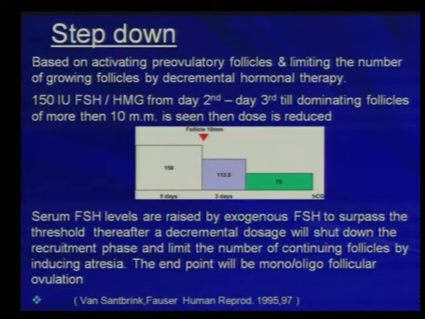Coming to the step-down protocol, it is based on activating the pre-ovulatory follicle and limiting the number of growing follicles by decremental hormonal therapy. 150 IU of the gonadotropins, either FSH or HMG, can be started from day 2 or day 3 until a dominant follicle of more than 10 mm is seen. Then the dose is reduced by 37.5 IU for 3 days, and next it can be further reduced. The serum FSH levels are raised by exogenous FSH to surpass the threshold. Thereafter, a decremental dose will shut down the recruitment phase and limit the number of continuing follicles by inducing atresia. The endpoint will be either monofollicular growth or oligofollicular ovulation.